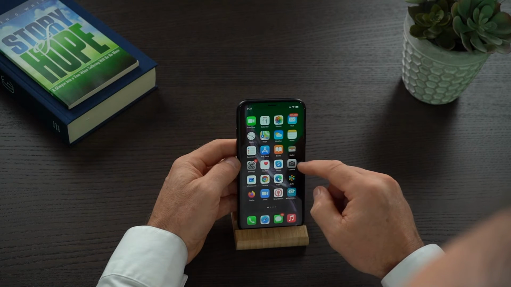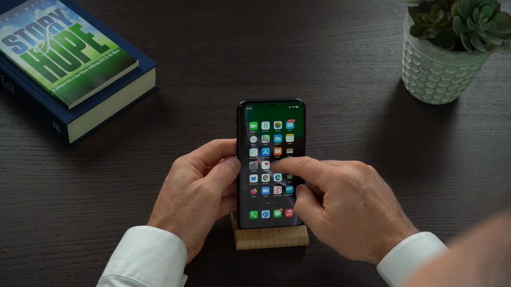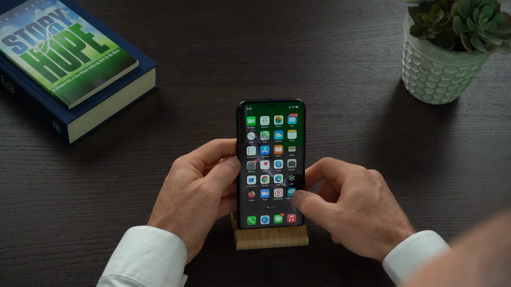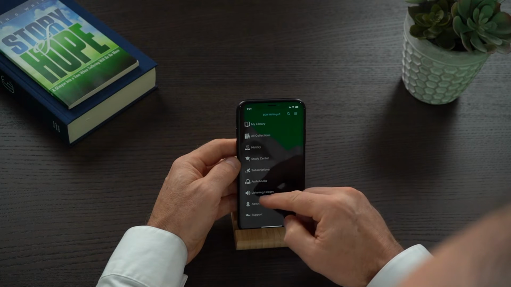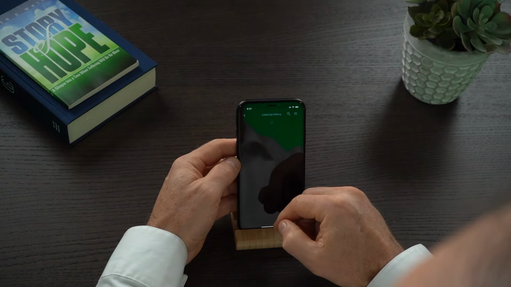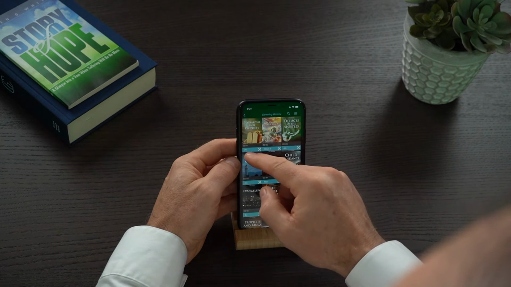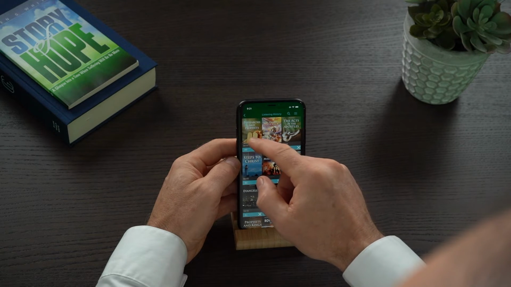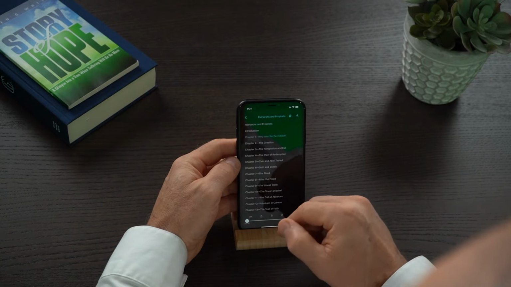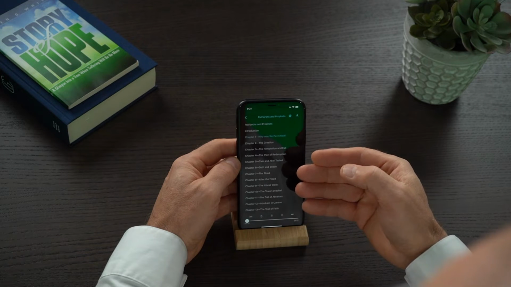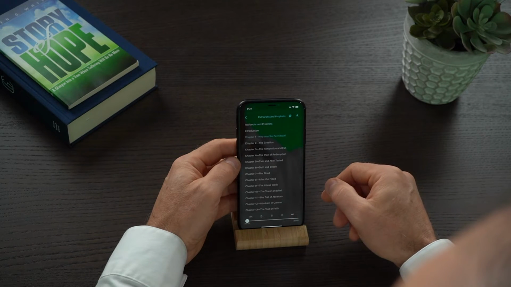Now if I come back and say close out of the app, so let's just close out of the app here, come back into the app, and when I go down to listening history and I open it up, you can see here I stopped at the 17-second mark. I can click on Patriarchs and Prophets and it will pick up and continue listening again where I left off.